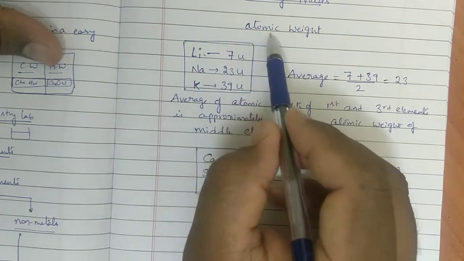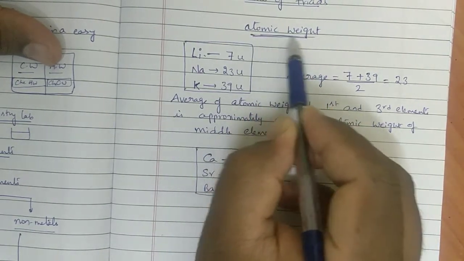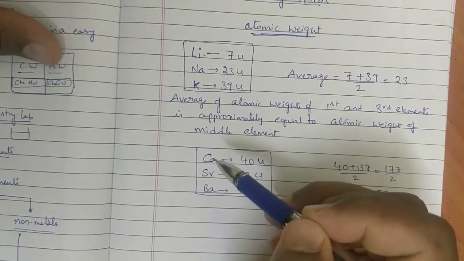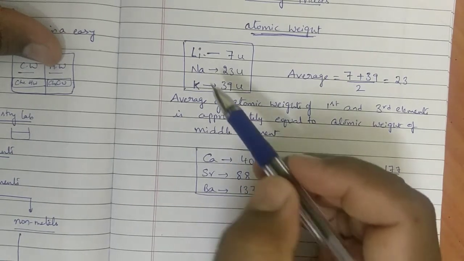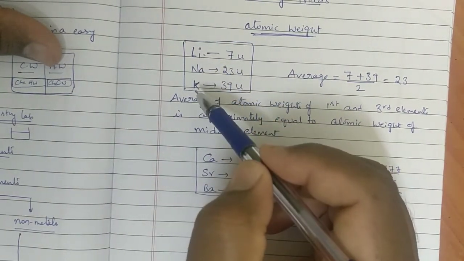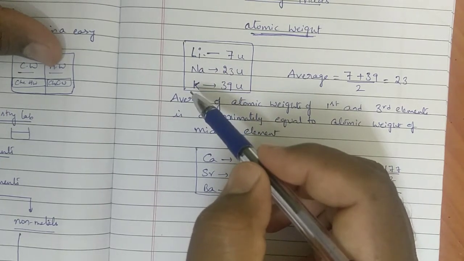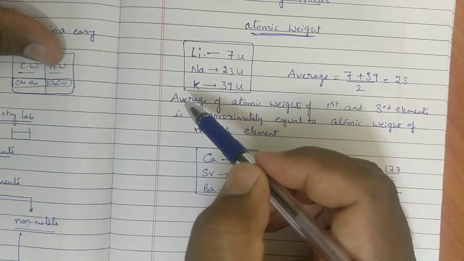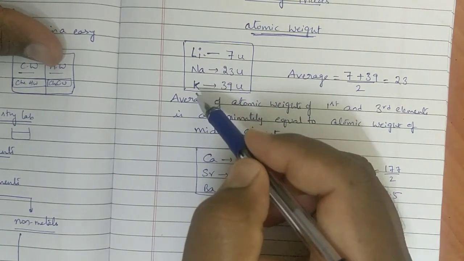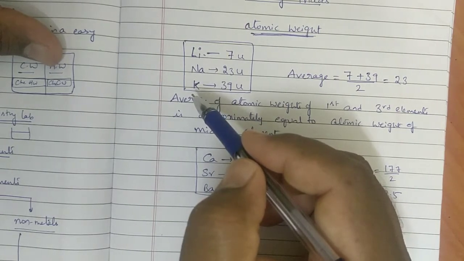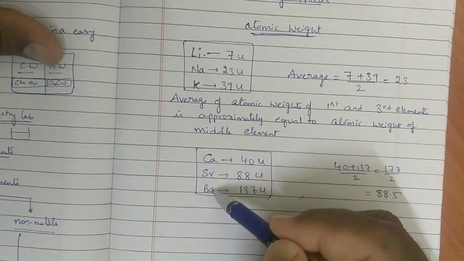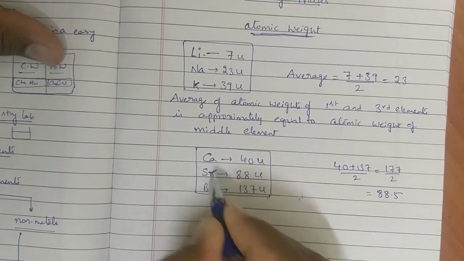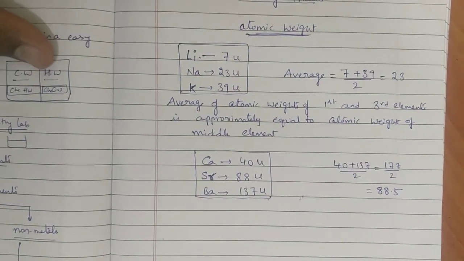See, he considered one basic property, atomic weight. Depending on that atomic weight, he classified the elements into different sets. Then he observed that in each set the remaining properties are also almost the same. Lithium, sodium, potassium: most properties are the same. Calcium, strontium, barium properties are also the same. Is it okay?